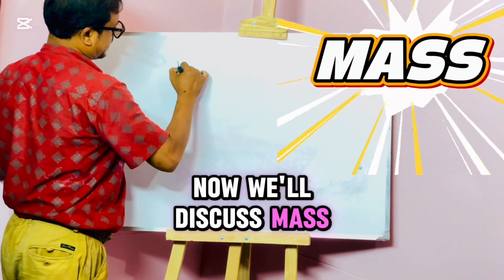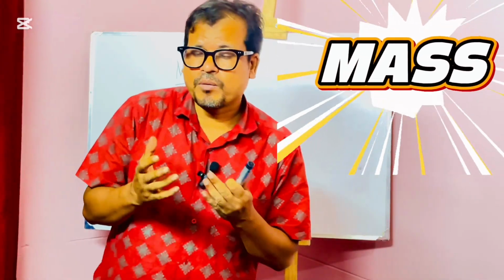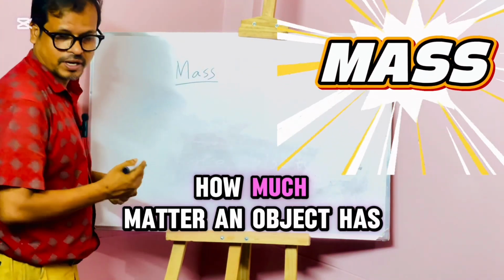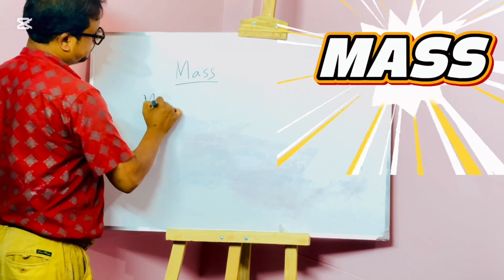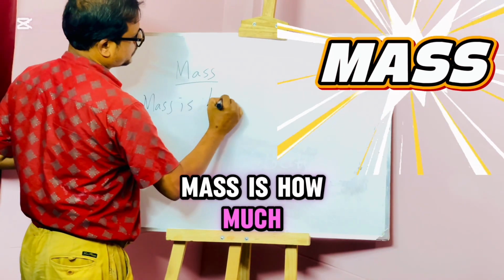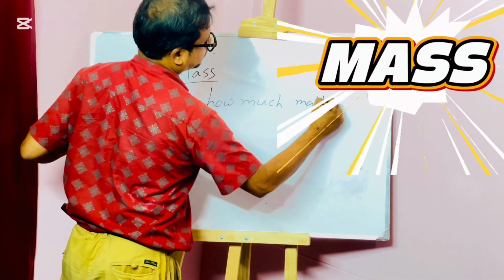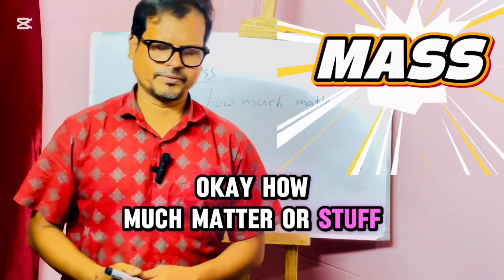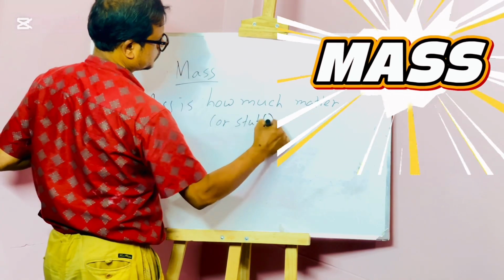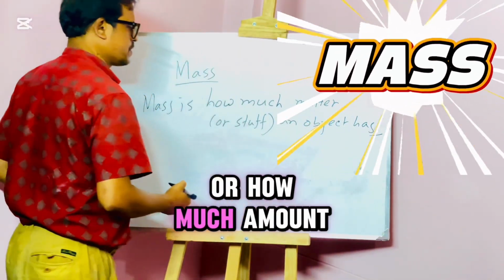Now we'll discuss mass. Actually, mass is how much matter or stuff an object has.